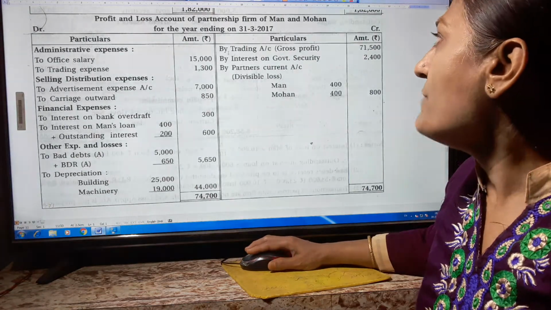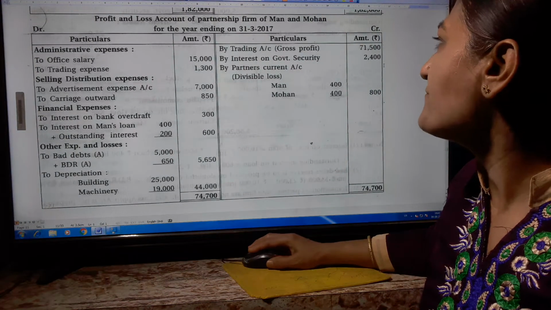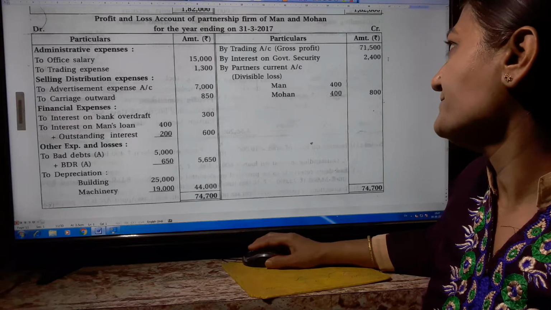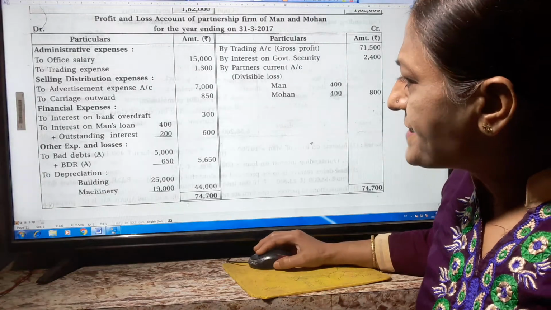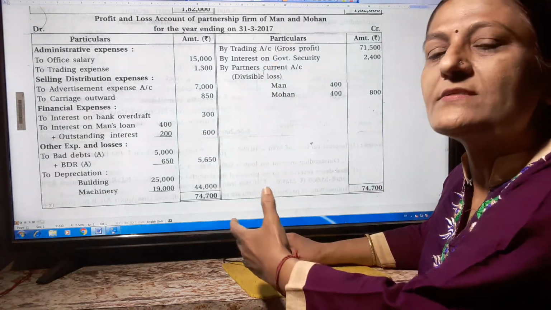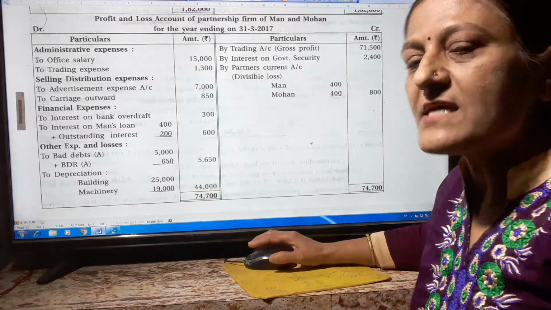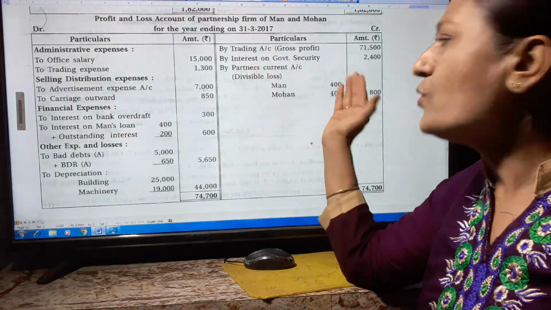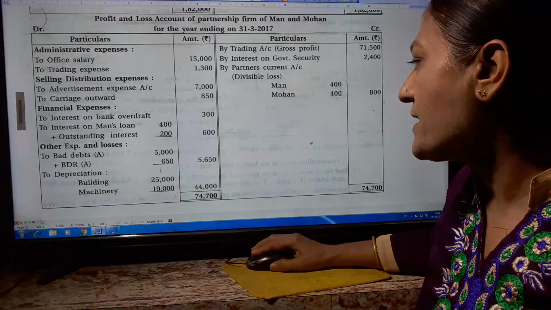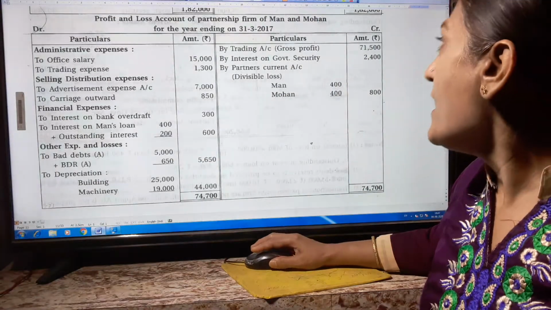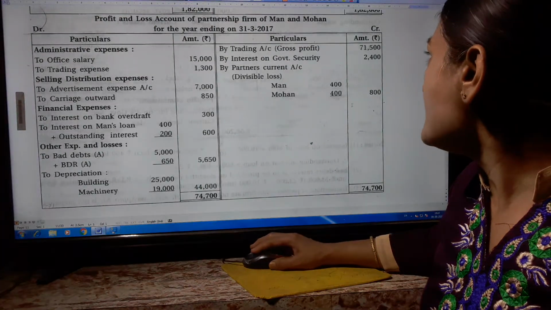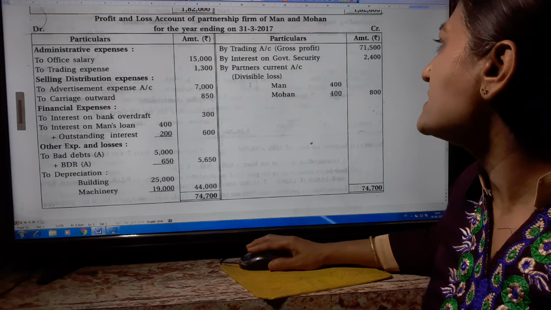Now the credit side: by trading account gross profit 71,500, by interest on government security 2,400. Now here the debit side is more than the credit side, because we know that on the debit side all the expenses and losses are there, and on the credit side all the incomes are there. But here expenses are more than the income. So here, the total of the debit side is 74,700, and from this we have to subtract the credit total, then we get 800 rupees divisible loss.